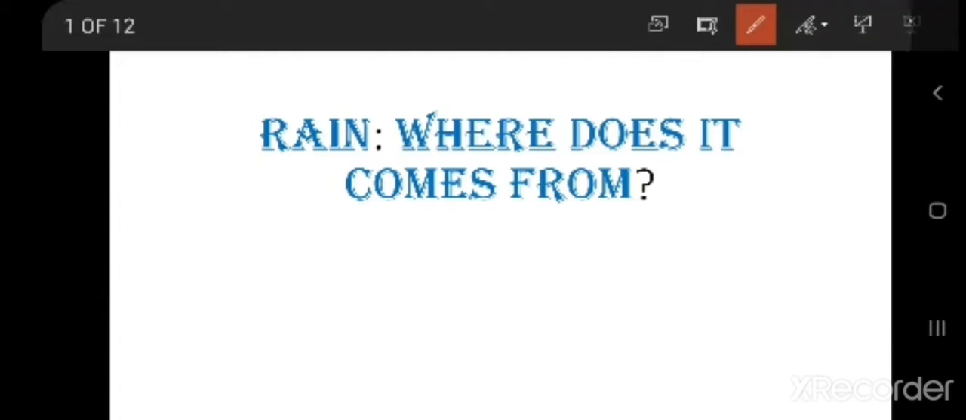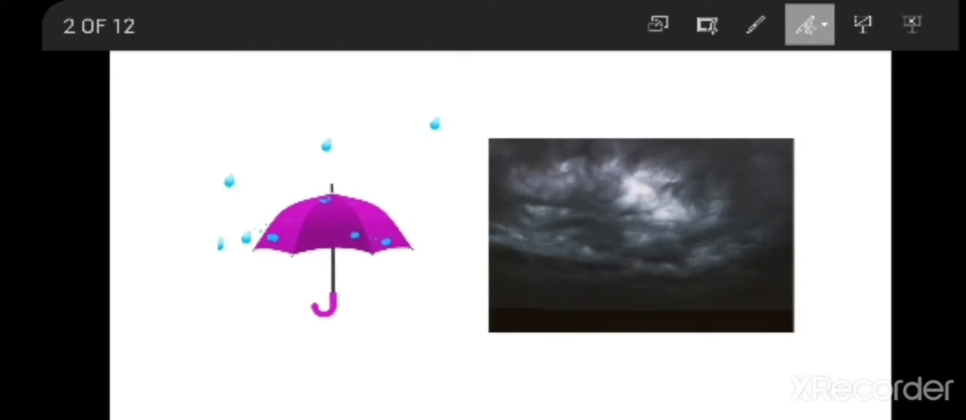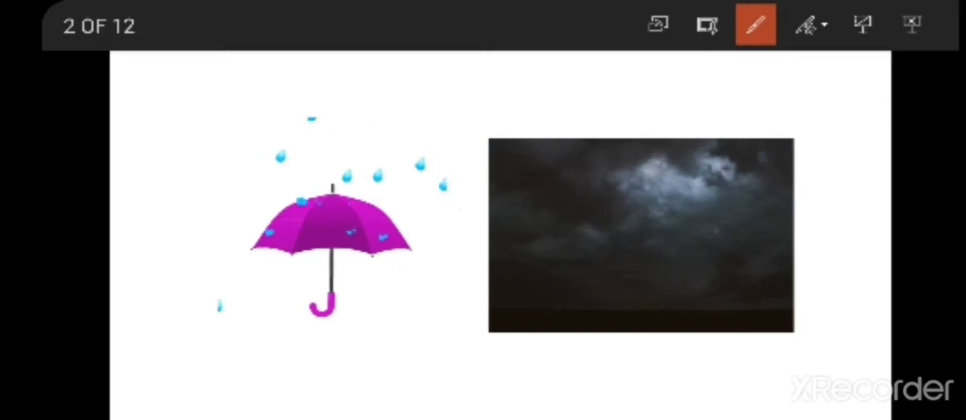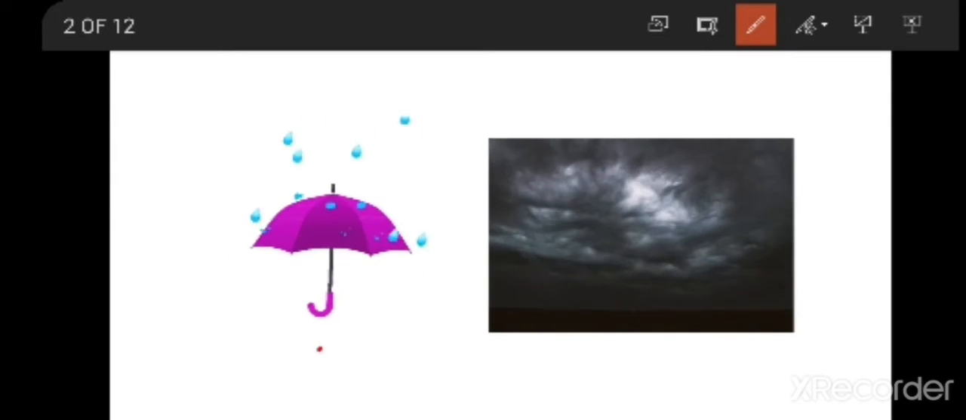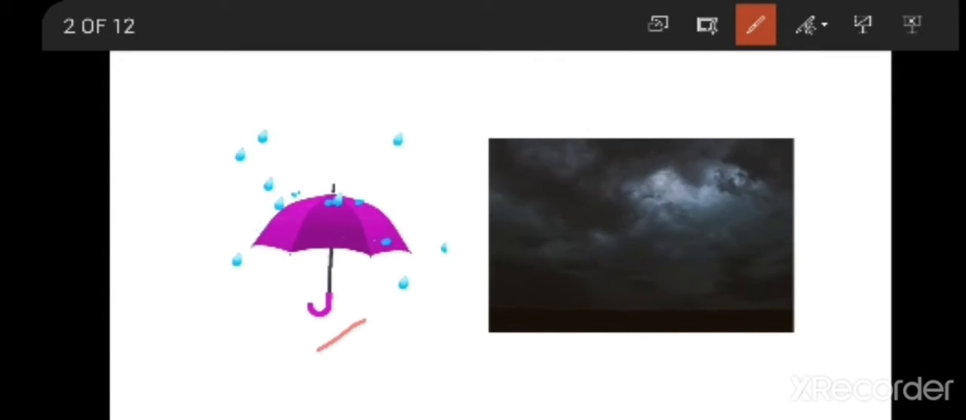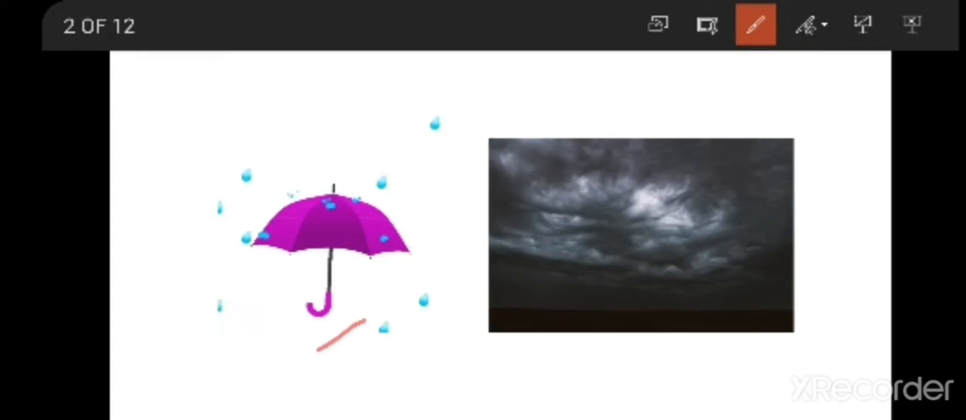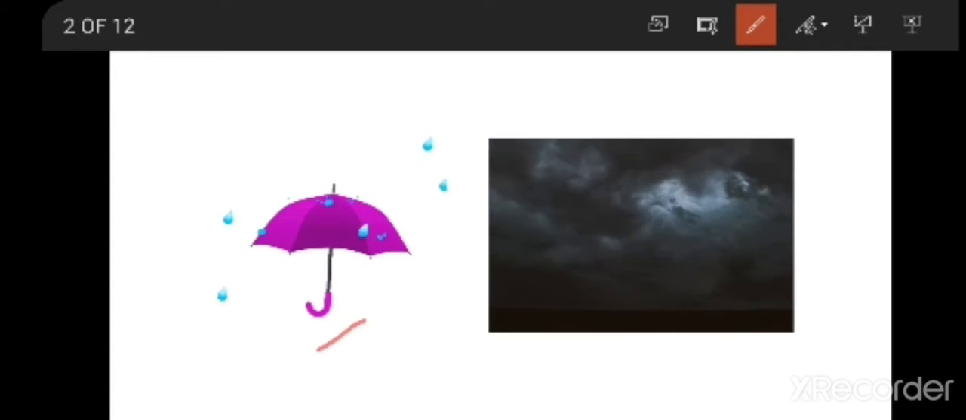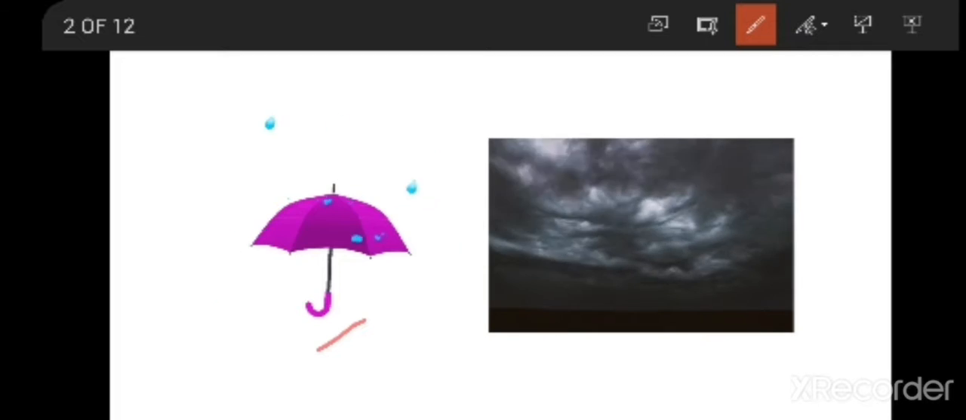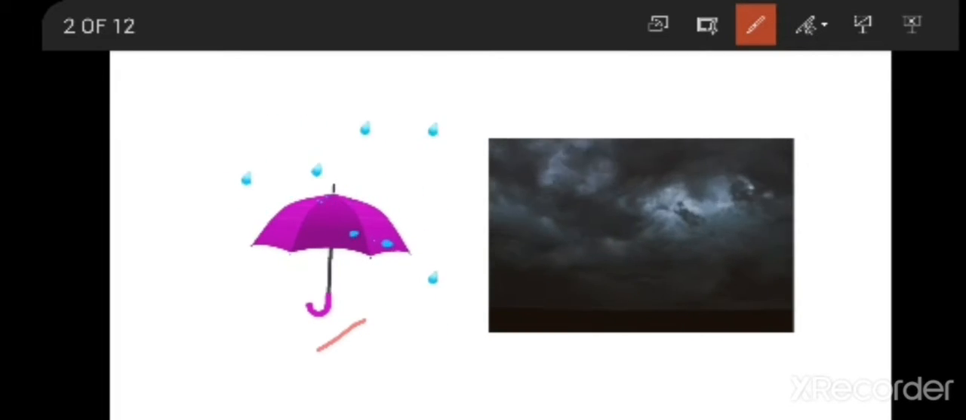In 6th class science, we are discussing rain. Where does it come from? So if you observe this picture, here we have an umbrella. We all know that we use umbrellas in rainy seasons. You all might have experienced rainy seasons.